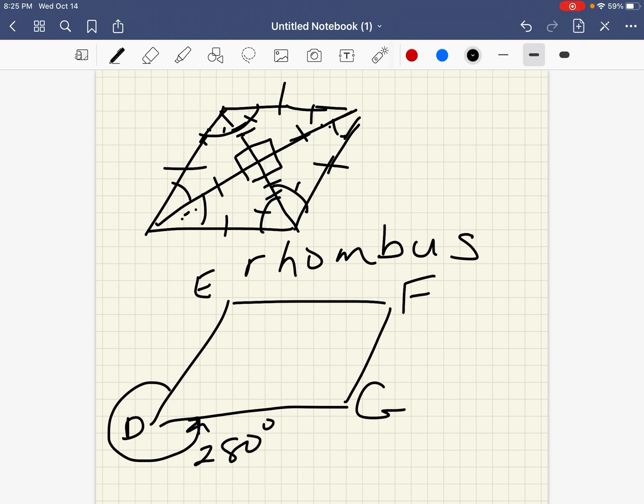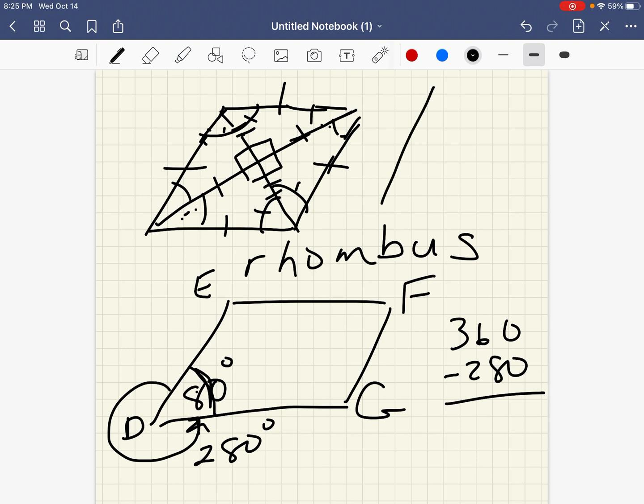And if that's 280, then what's left right here? It would be 360 minus 280, which is 80 right here, okay? Find A, K, A, X, B, K, and C. All right, so